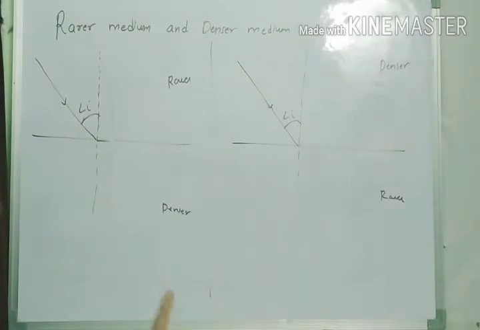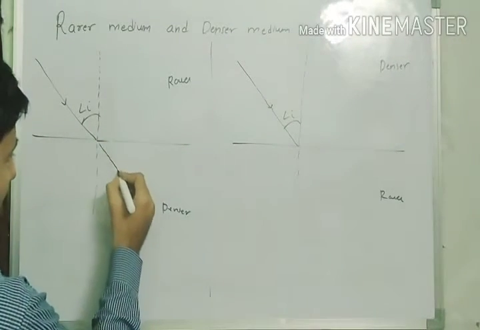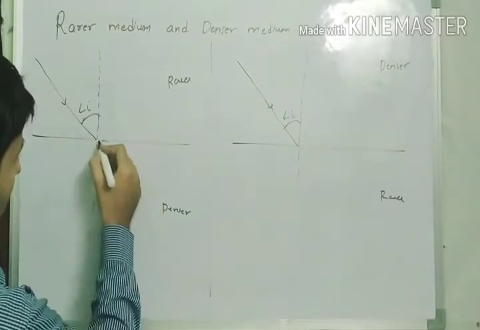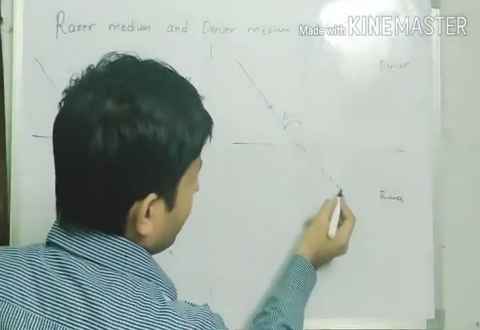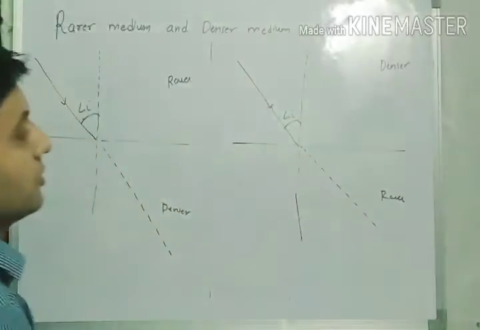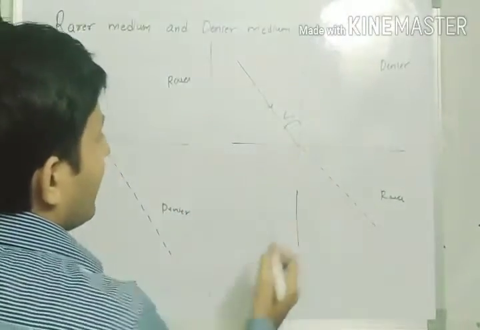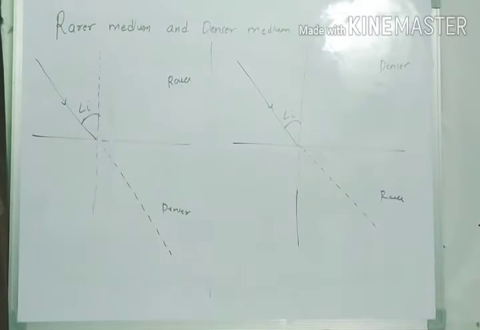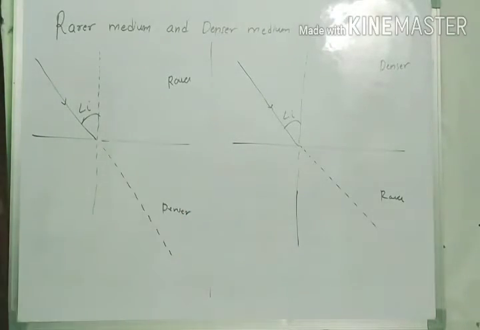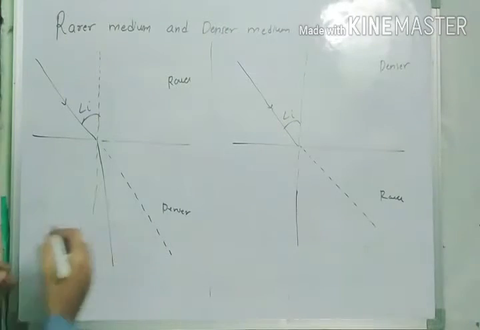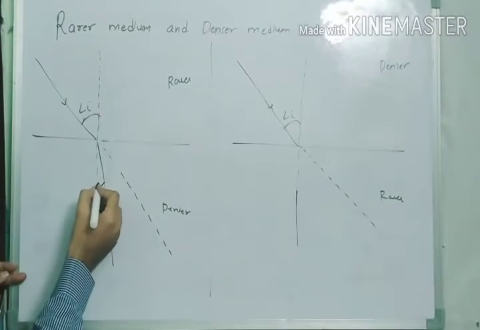If the separation of the medium was not there, what would happen? The light would have traveled along the dotted line, or the dotted part. But due to the separation of the mediums, rare to denser, the light bends towards the normal. The light has bent towards the normal.